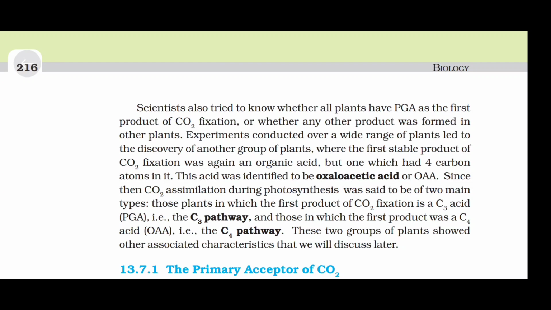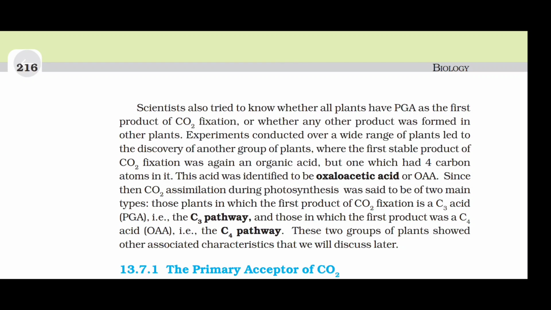Experiments conducted over a wide range of plants led to the discovery of another group of plants where the first stable product of carbon dioxide fixation was again an organic acid, but one which had 4 carbon atoms in it. This acid was identified to be oxaloacetic acid, or OAA.